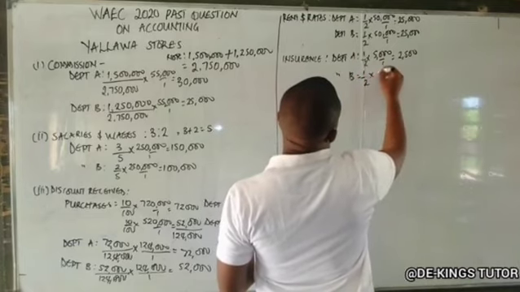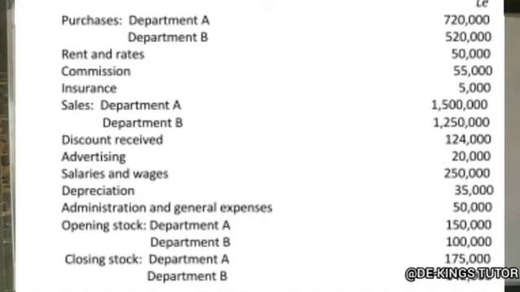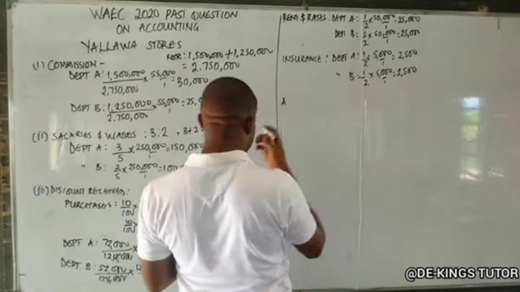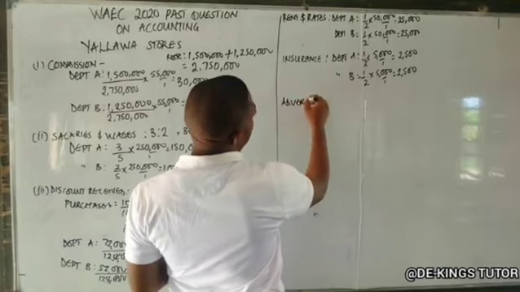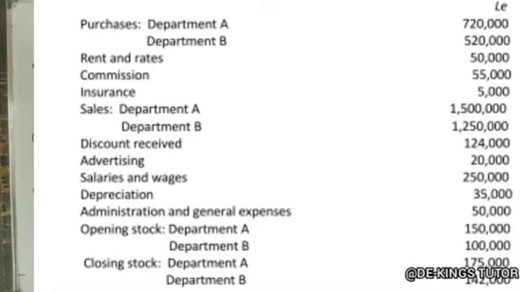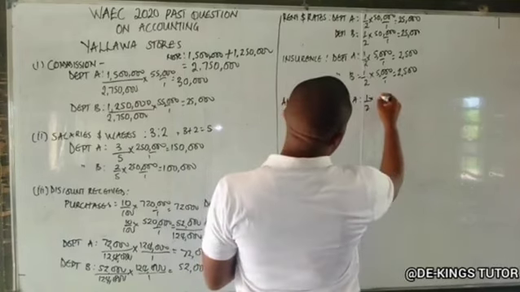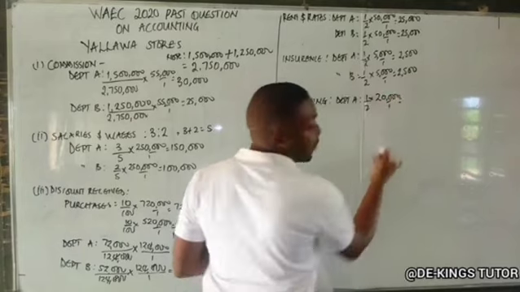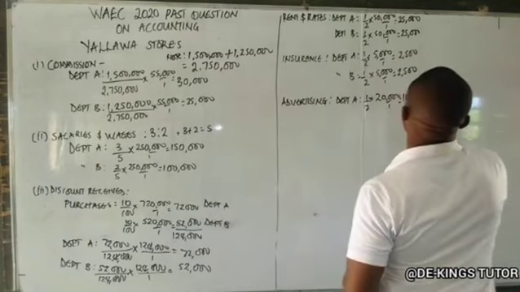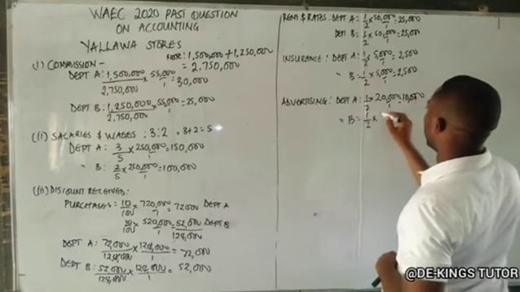Okay, so the next expense there is advertising. So we have advertising for department A. For department A, we have half. The amount paid is 20,000. So half of 20,000 is what? 10,000. For department B, that same half of 20,000 is what? 10,000. So if we check the other expenses,